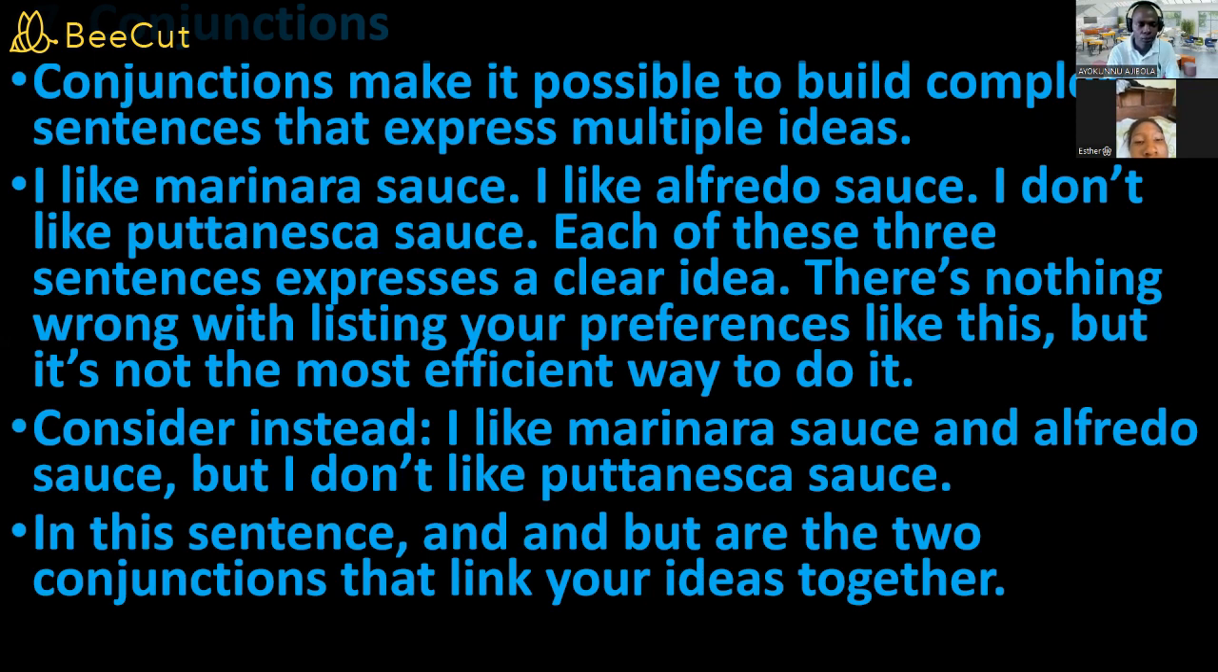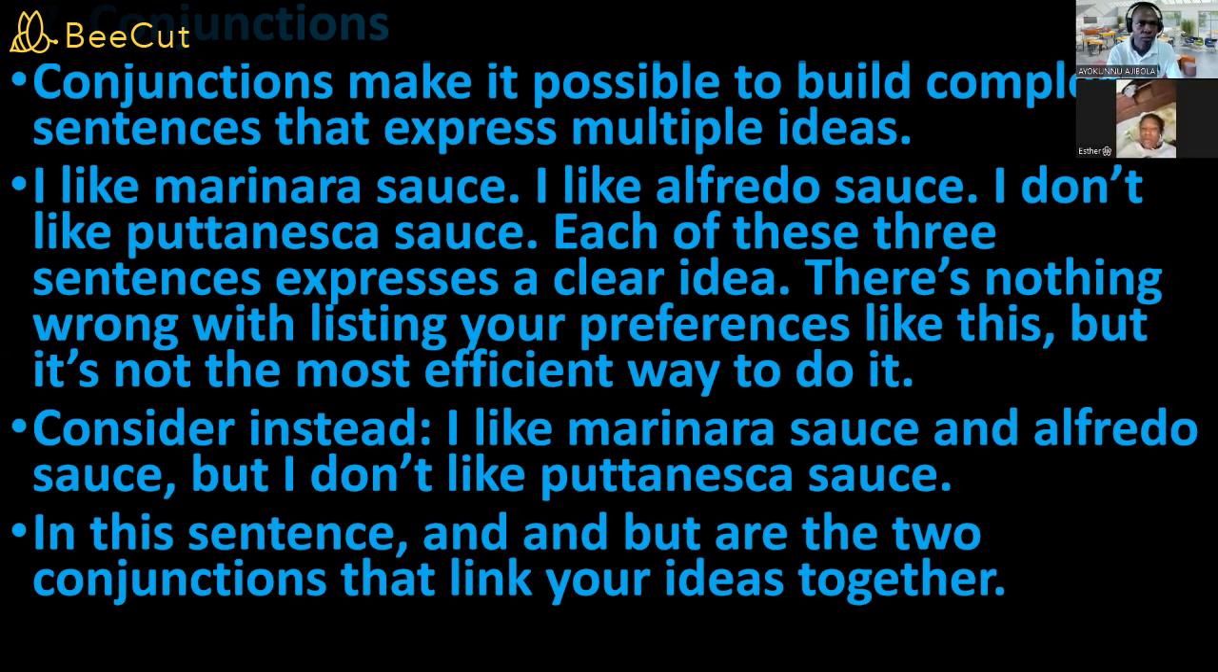Your examiner will get what you are trying to tell them, but in a nutshell, there are better ways to present that. Consider instead you say, I like marinara sauce and Alfredo sauce, but I don't like tomato sauce. Now that looks more presentable and more professional than the first set of sentences. So you are making your speech more professional when you make use of conjunctions. In this sentence, and and but are the two conjunctions that link your ideas together.